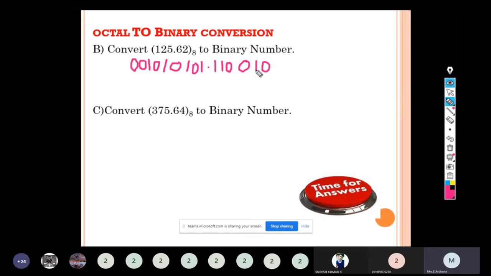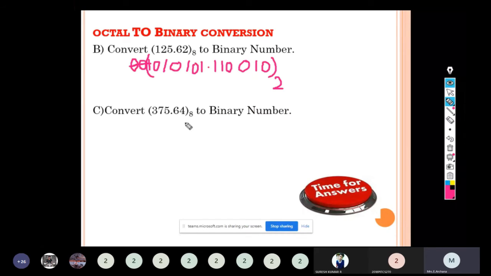So this is the equivalent binary number. We can remove the first two zeros. So the answer is 1010101.110010 to the base 2. It is the equivalent binary number.